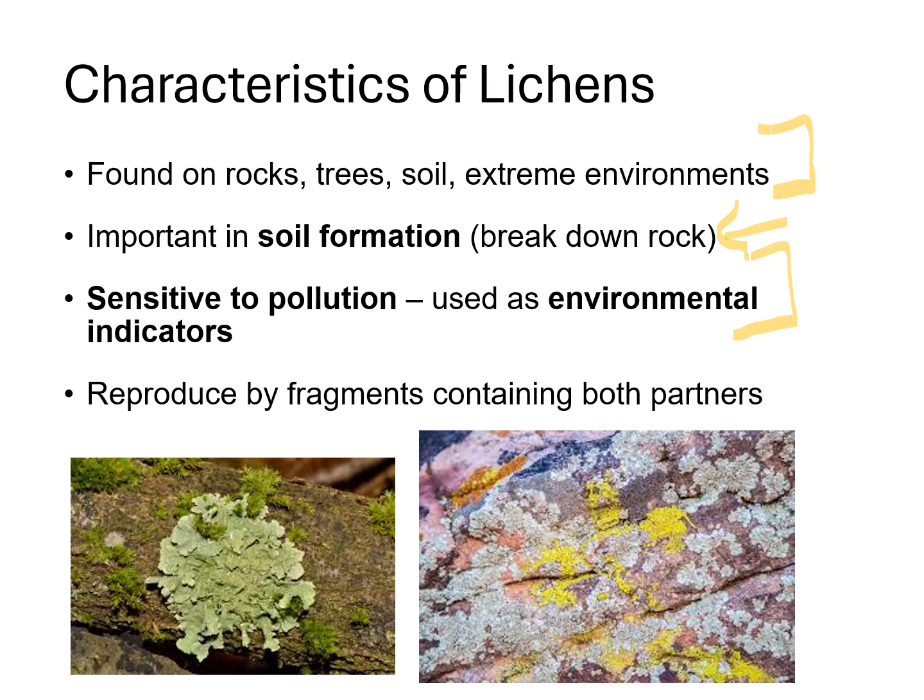By looking at which lichens are present or absent in an area, then scientists can actually estimate air quality and pollution levels. So if you're going hiking and you see an area with a ton of lichen, you can be pretty sure that the air is pretty good there. It's pretty clean. But if you see those start disappearing, you start thinking, oh, something is lowering the air quality and there's more air pollution, leading to this loss of lichen. And for reproduction, lichen can reproduce through small fragments that contain both partners, the fungus and the photosynthetic partner, and they actually are pretty slow growing and can even live for centuries.